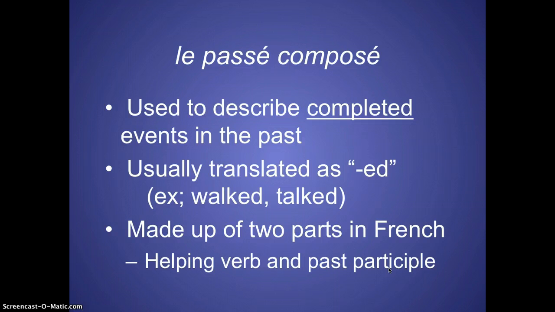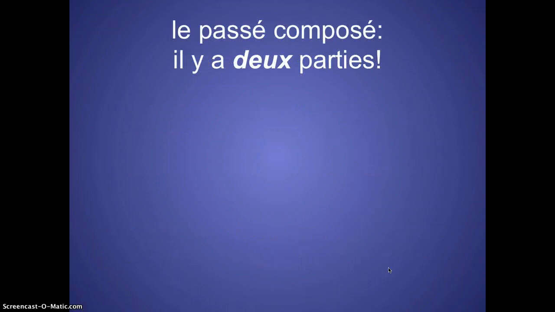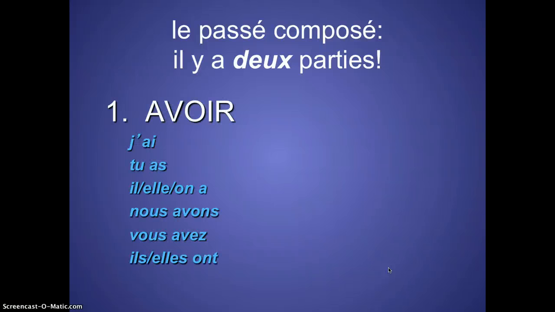Alright, we're going to talk about the helping verb first. Voilà, le passé composé. Deux parties. Avoir. Avoir is our first part, most of the time. We'll get to that eventually. J'ai, tu as, il a, nous avons, vous avez, ils ont. Remember avoir? This is one of the reasons why it's so important to learn your irregular verbs. Okay, so that's good.